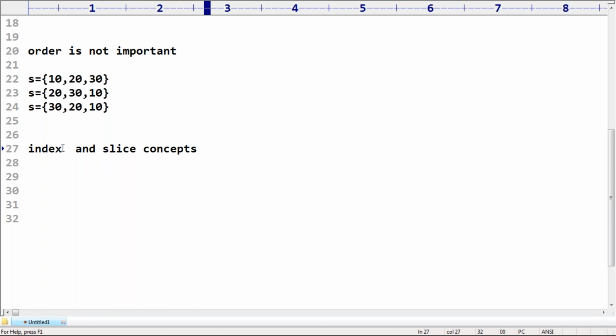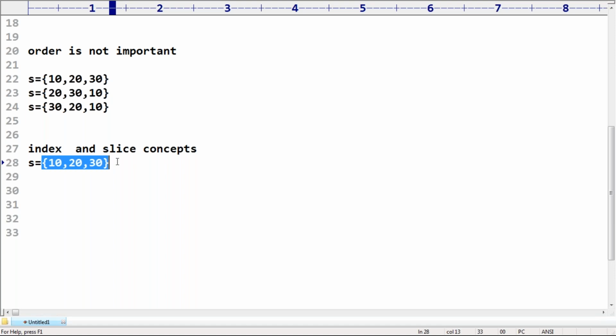Next, how can you represent a set? Within curly braces. Remember this one: within curly braces, we can represent a set. Observe this very carefully.